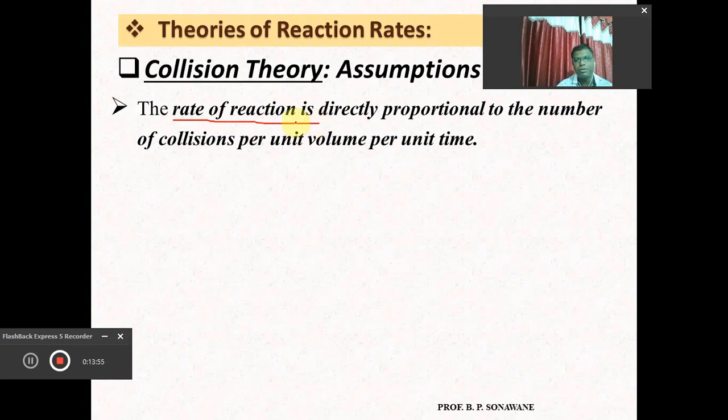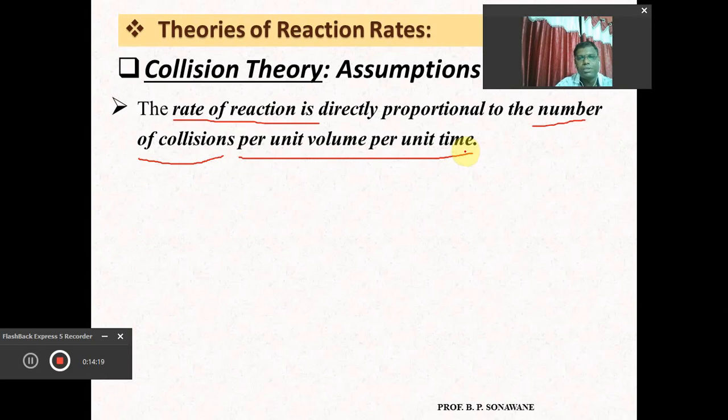because we are interested to define the rate of reaction. The actual rate of reaction is always directly proportional to the number of collisions. Already I told you, actually it should be effective collision, but a definite number of collisions is very important, and the rate of reaction is always directly proportional to the number of collisions per unit volume per unit time. It means that frequency of collision is very important.